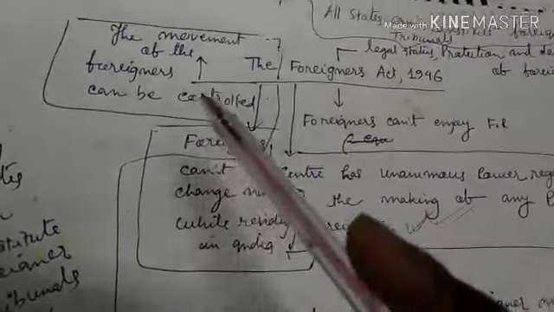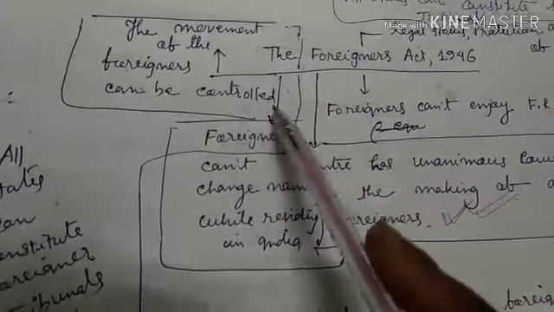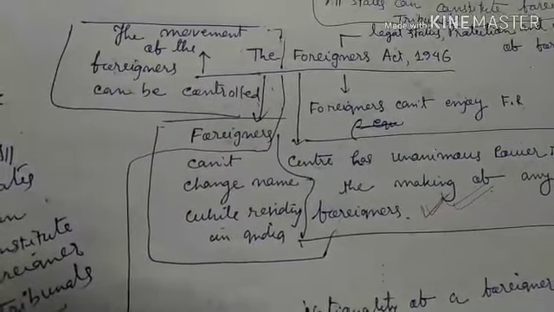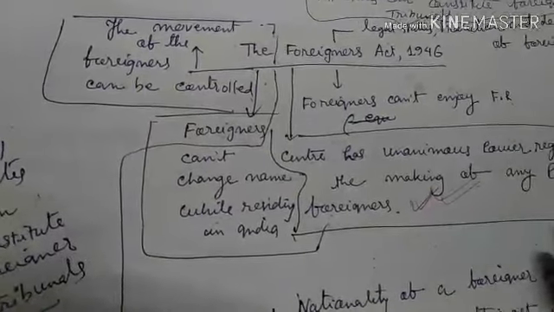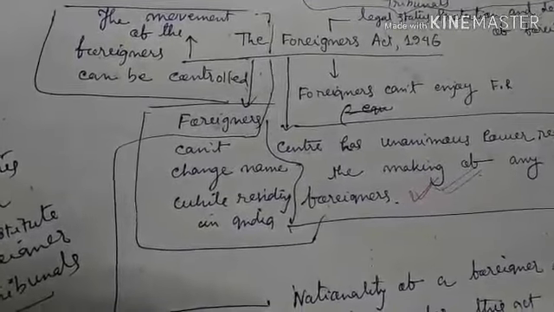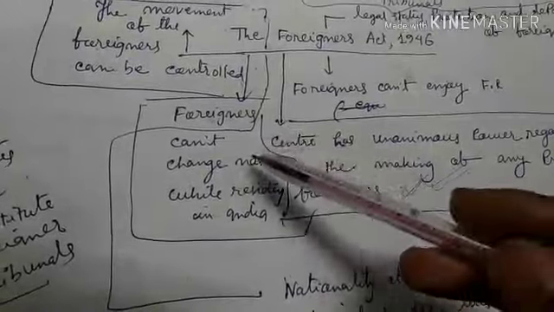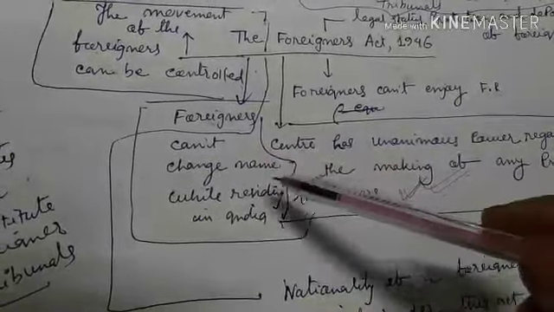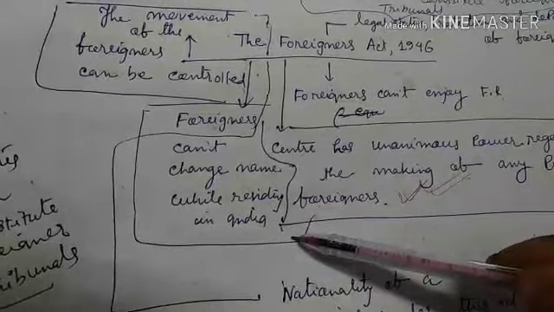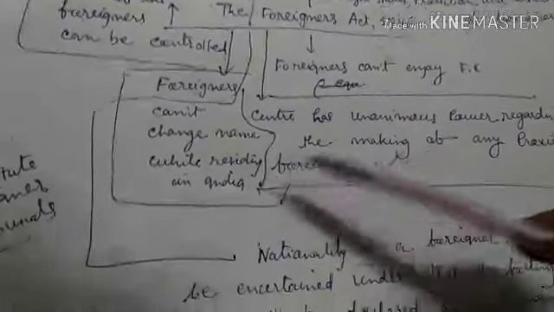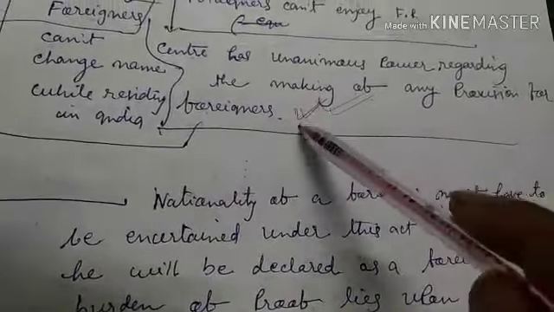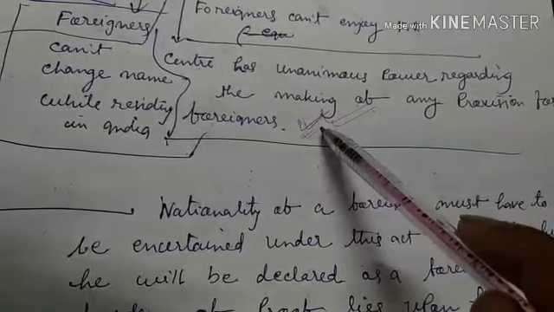Then another provision is that the movement of the foreigners can be controlled. That means the purpose of the visiting of the foreigners, the places where foreigners generally visit, can be brought under scrutiny by the government agencies. Right. Then another provision is that foreigners cannot change name while residing in India. Once they have entered India, once they are residing in India, they cannot change their names. Another most important one is the power of center regarding the dealing with foreigners.